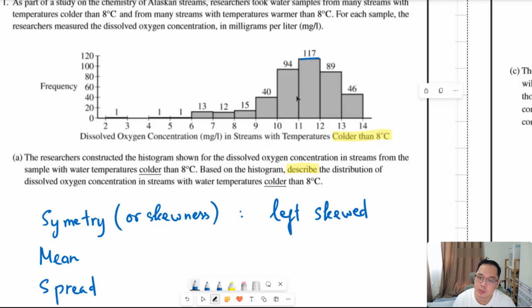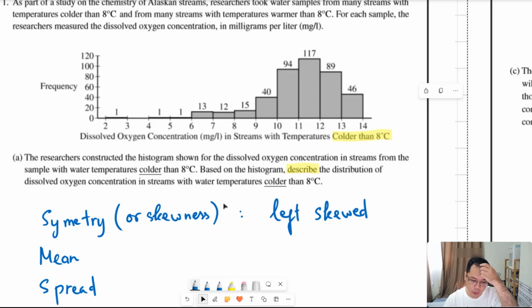I can make an assumption that the mean is somewhere near the value 11, but to be certain about the mean value, I can put the values of the concentration and the frequency in a calculator to find the mean.